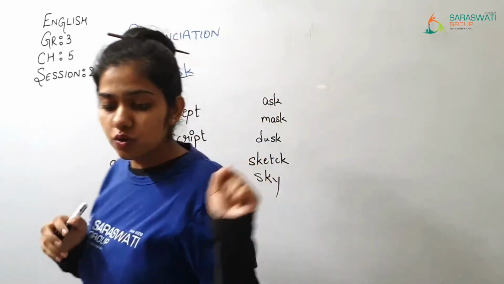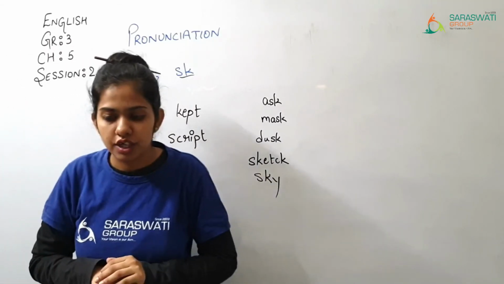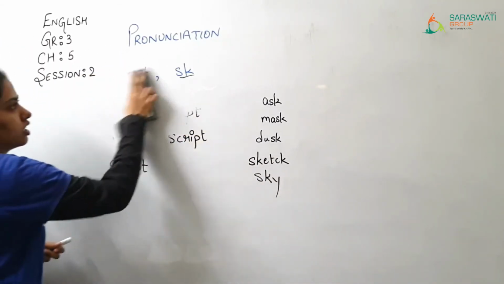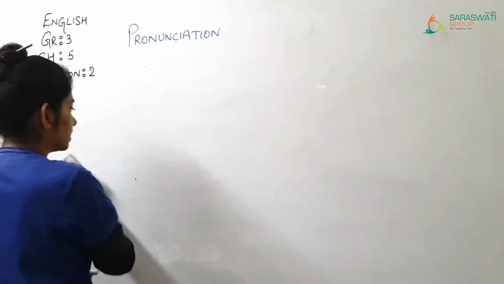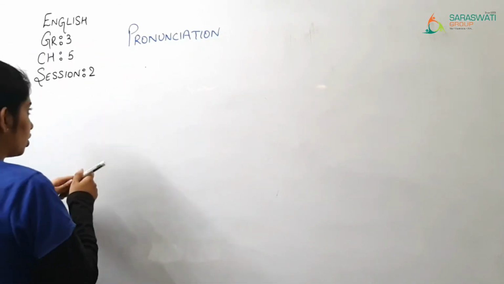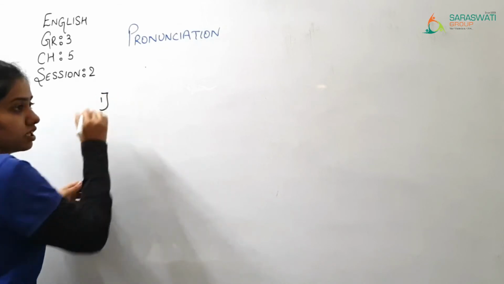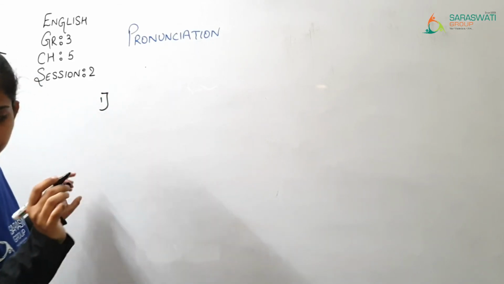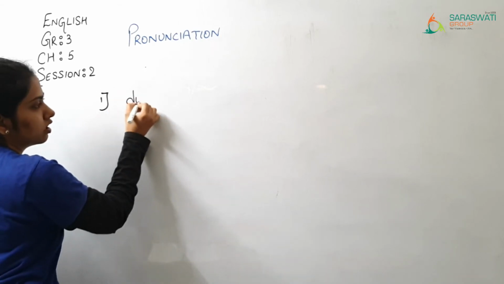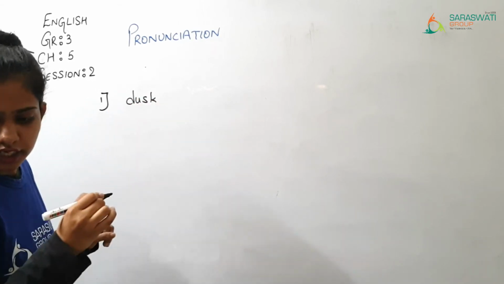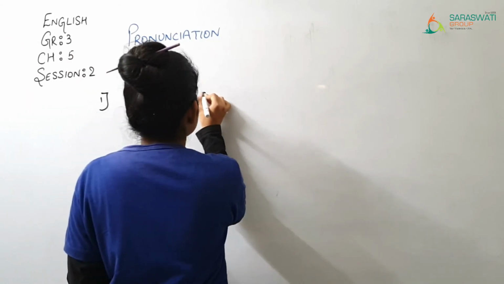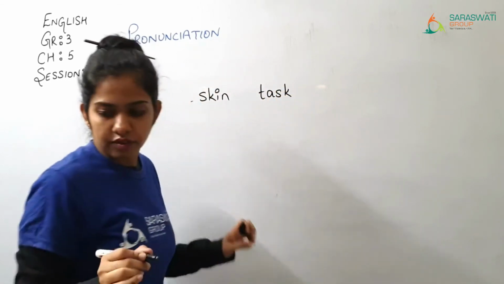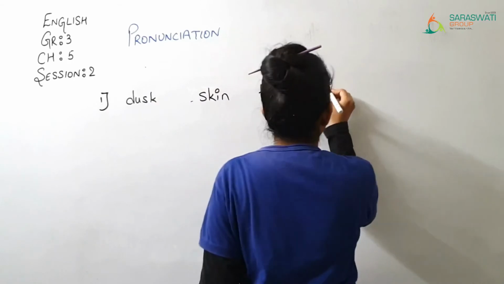Now the exercise which you have, that is circle the odd one out. Now focus on the sounds made by, here I am giving you some example. You are supposed to circle the odd one out. Okay, so the first word is over here, dusk, scheme, task, shrink and risk.